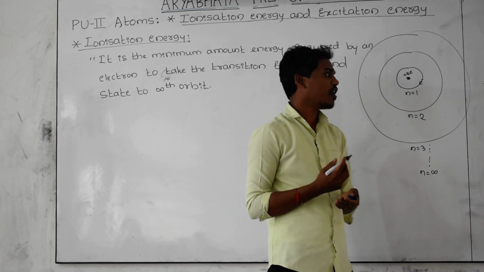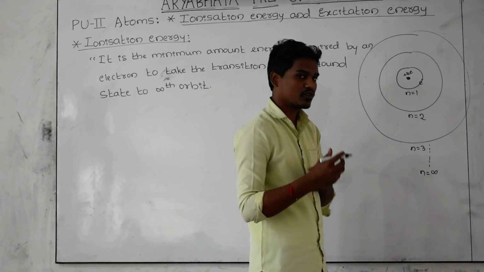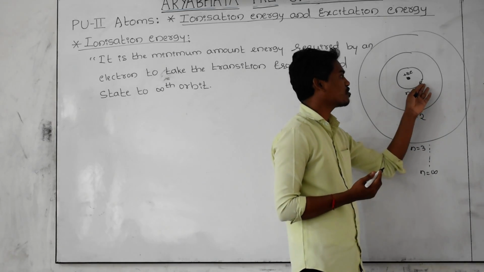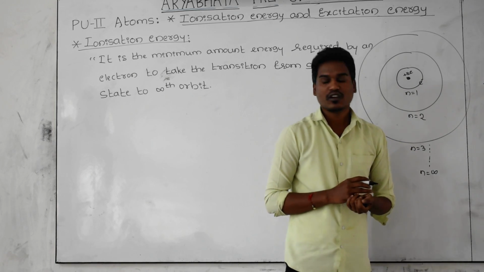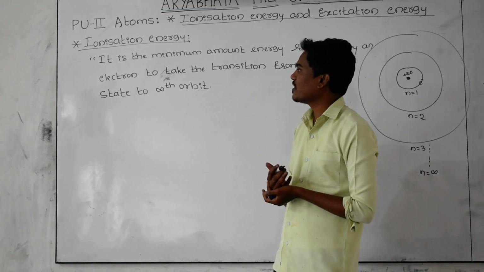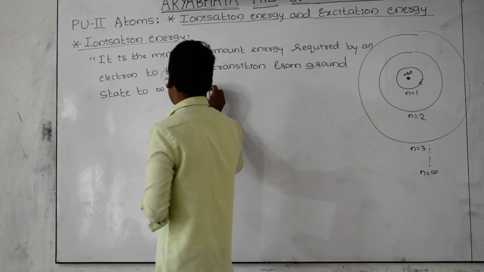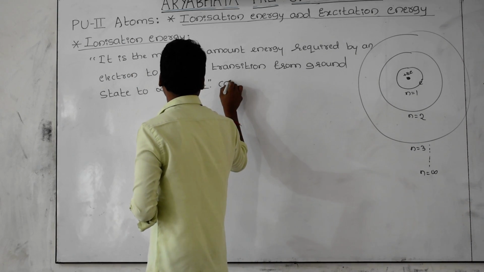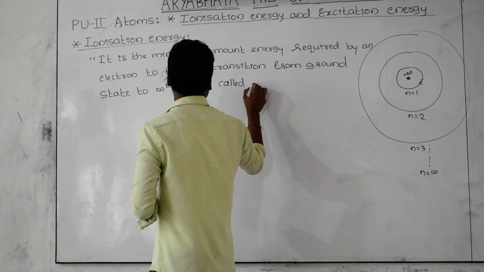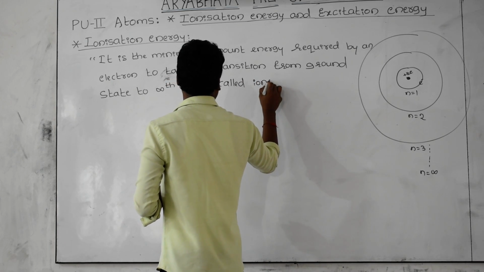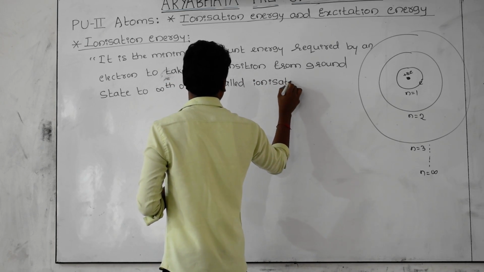To eject the electron from the ground state out of the atom, the energy required by that electron is called ionization energy.